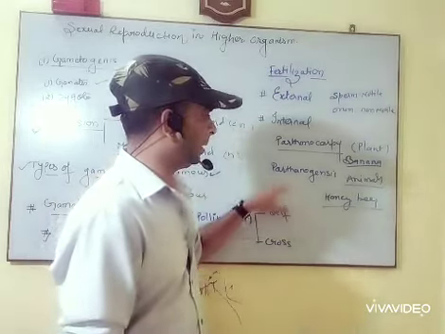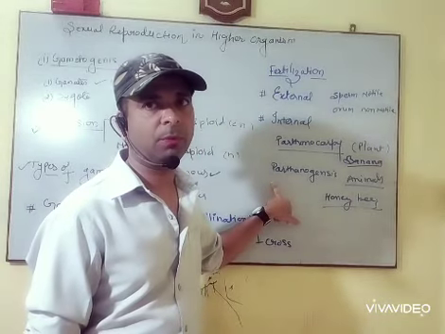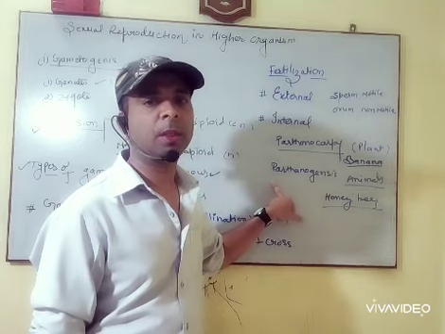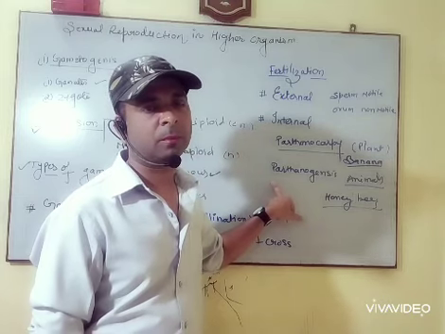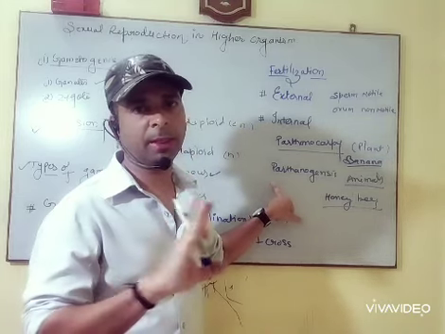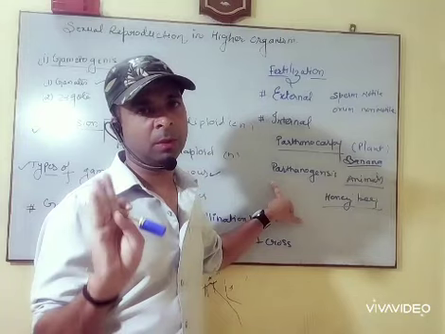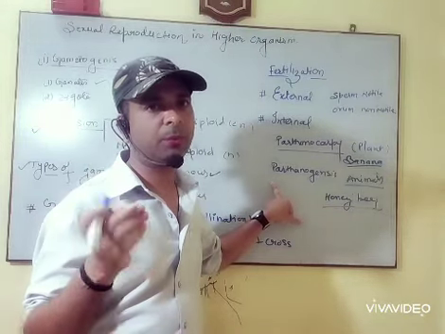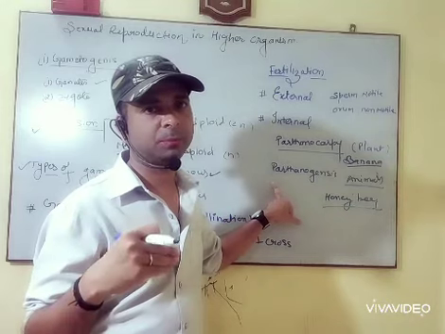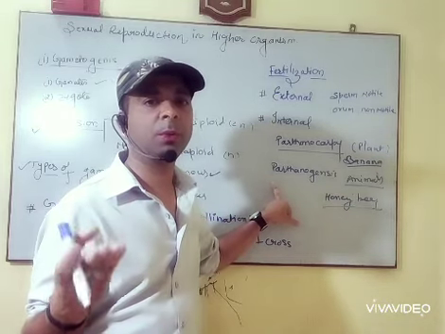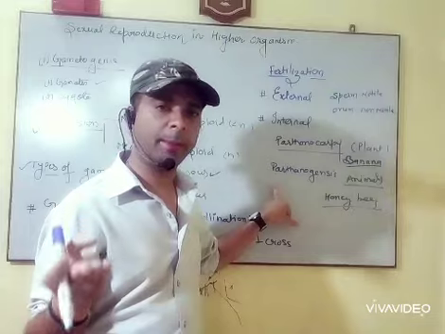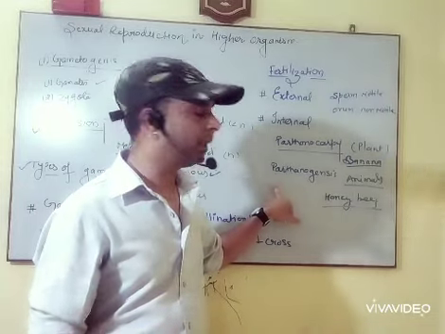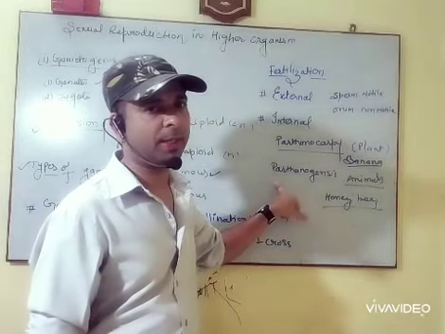And similarly in animals like rotifers and honeybees, the fusion of male and female gametes is not required. Female can automatically develop their egg and form a new animal, a new organism. This is known as parthenogenesis.